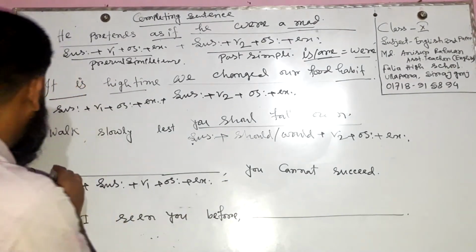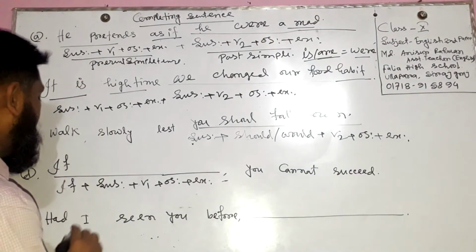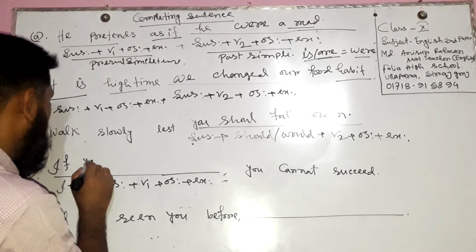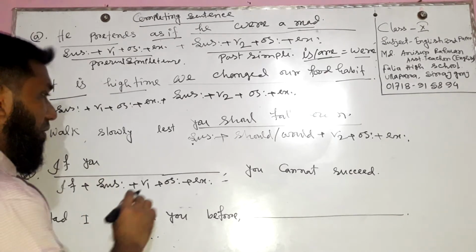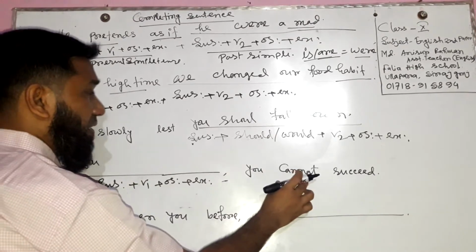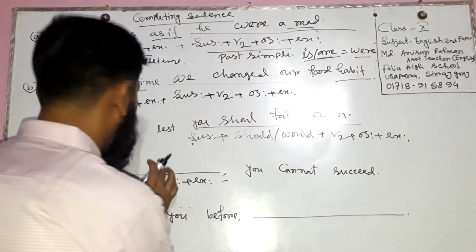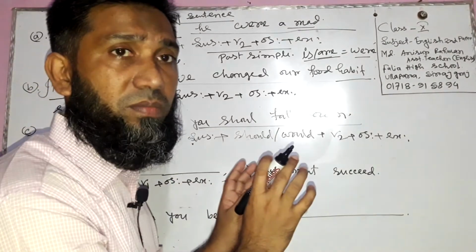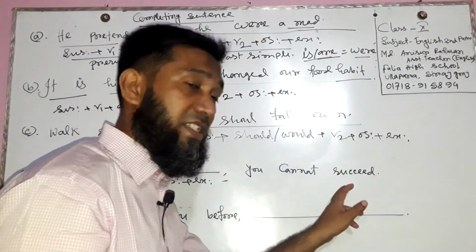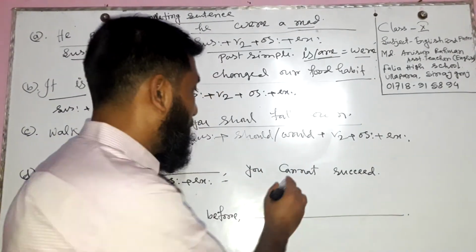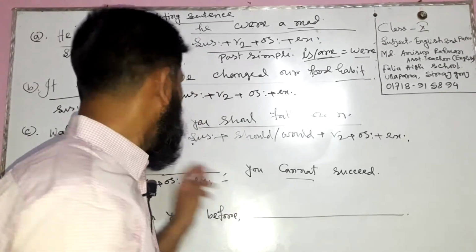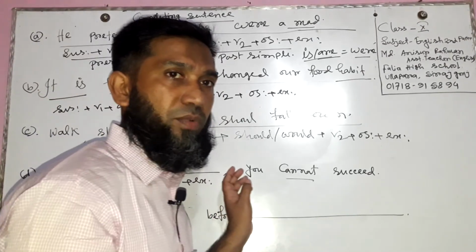So here we will use "if", then subject "you": if you. This portion is positive, so this portion of course will turn into negative form. No, sorry, this portion is in negative form, so it will turn into negative form.